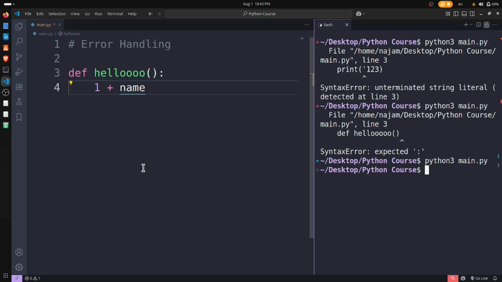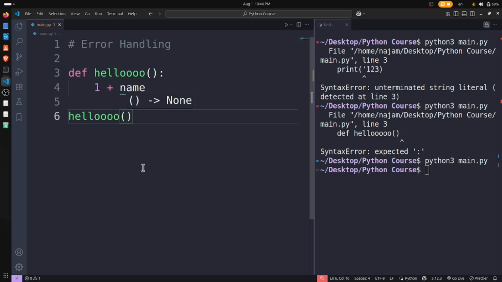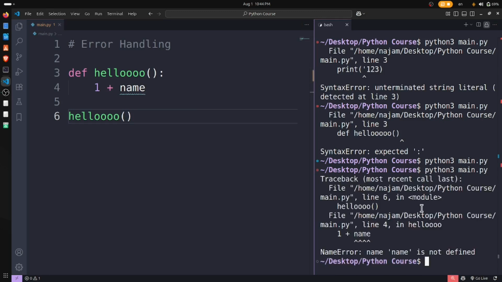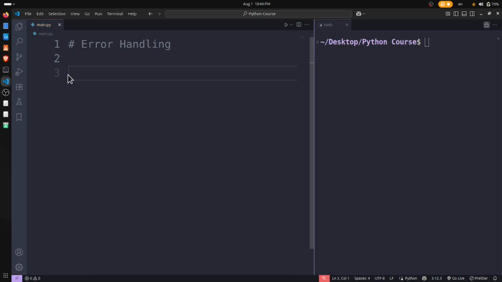How is it possible? Because we have not called anything. Can you see that? This is a name error. We have another error like type error, and we have seen that type error.